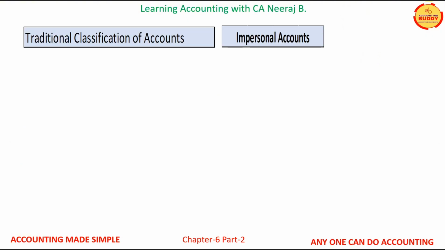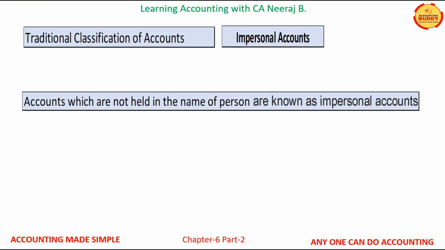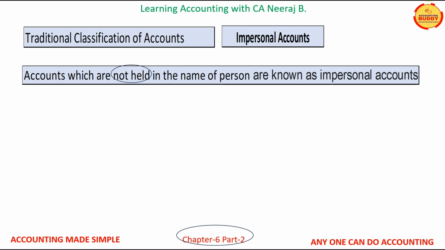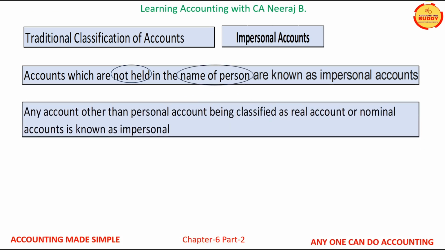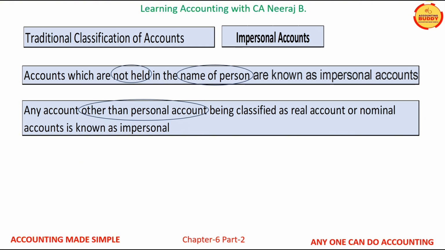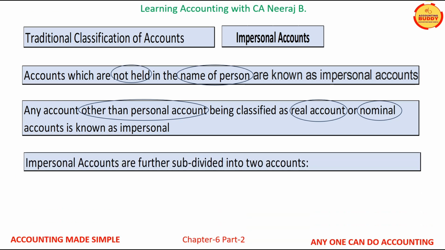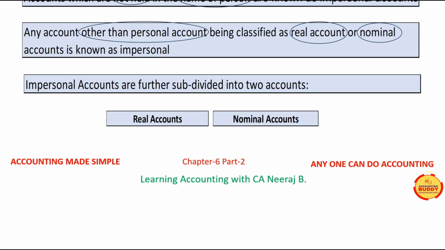Let us now learn about impersonal accounts. The accounts which are not held in the name of a person are known as impersonal accounts. Any account other than the personal account, being classified as a real account or a nominal account, is known as the impersonal account. Impersonal accounts are further subdivided into two account types, the real accounts and the nominal accounts.